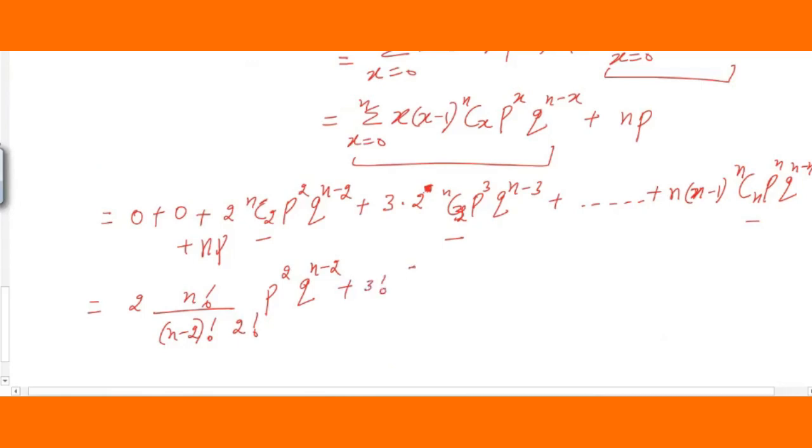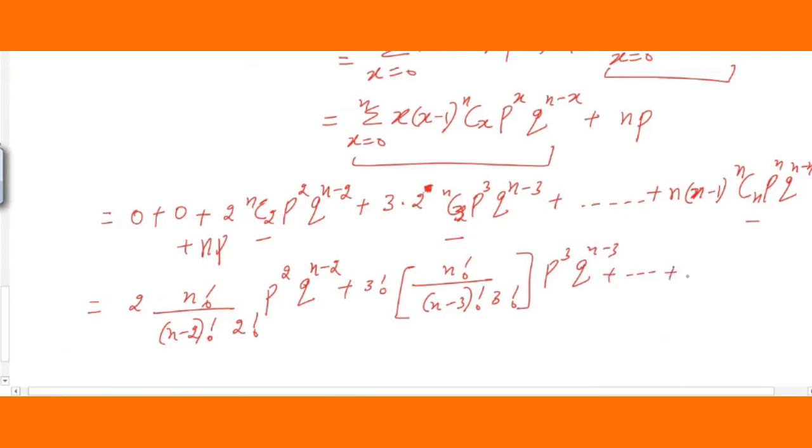And here again nC3, students, it is n factorial divided by n minus 3 factorial, and this becomes 3 factorial. Remaining is p raised to 3 q raised to n minus 3 plus so on.